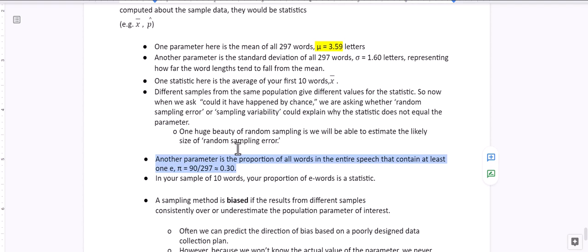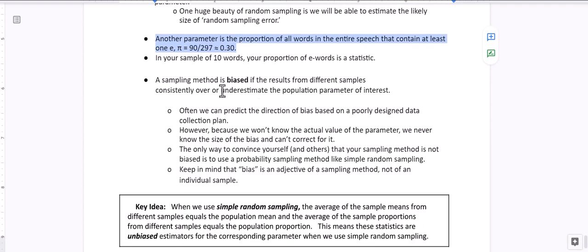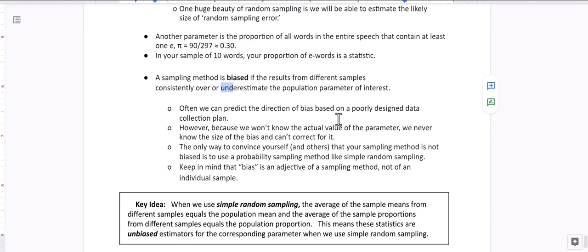But I can take samples, ARC students, CRC students, Sierra College students, different colleges, that can be a sample. And if it's truly a simple random sample, then I can make generalizations about the population for community colleges in California. But if it's biased, if I'm consistently over or underestimating the population parameter, then I can't use that sample.